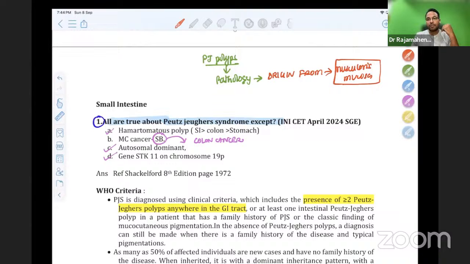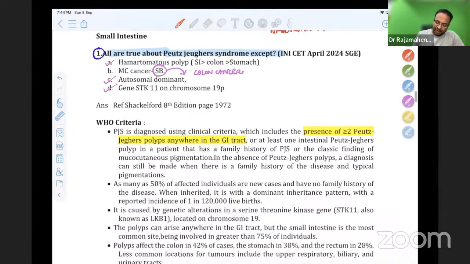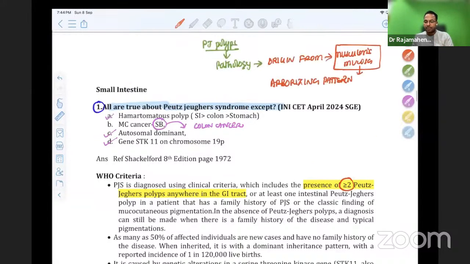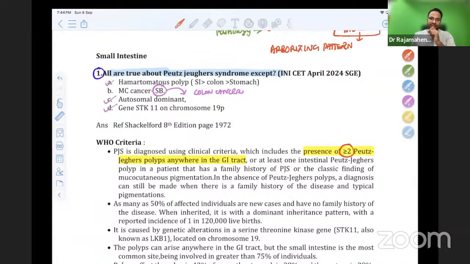Since the polyp arises from such a deeper layer, the amputation or self-amputation of the polyp will cause so much bleeding. So bleeding is one of the presentations of PJS polyps, and they have an arborizing pattern on pathology. To say it is a Peutz-Jeghers polyp, the hamartomatous polyp, it should have an arborizing pattern and origin from the muscularis mucosa. PJS is diagnosed using a WHO criteria: more than or equal to 2 Peutz-Jeghers polyps. What are Peutz-Jeghers polyps? Those that arise from muscularis mucosa having an arborizing pattern.